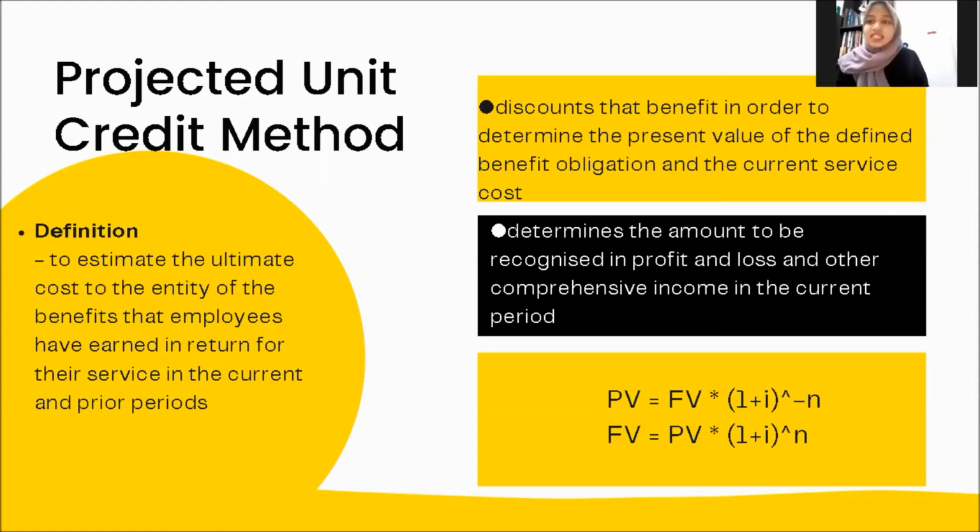Next is to discount that benefit in order to determine the present value of the defined benefit obligation and the current service cost. Next, to determine the amount to be recognized in profit and loss and other comprehensive income, here is the formula. Okay, next.